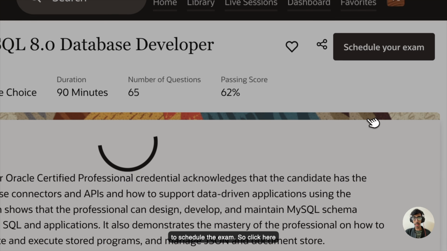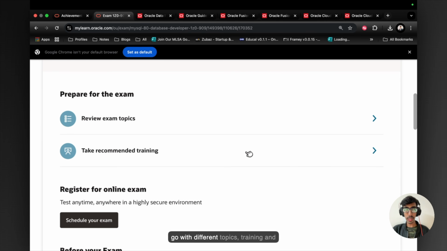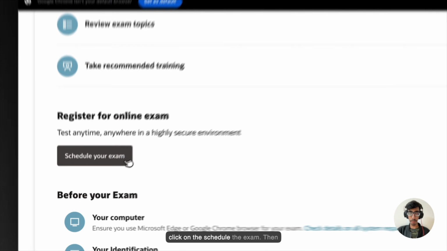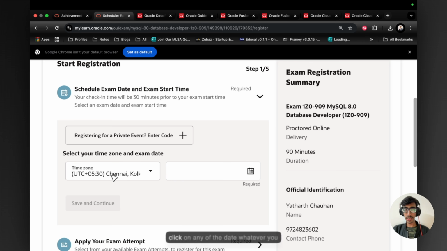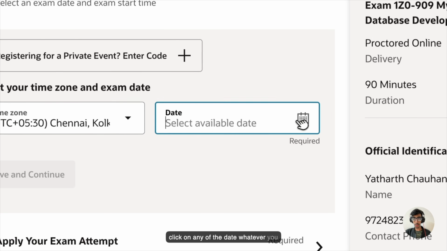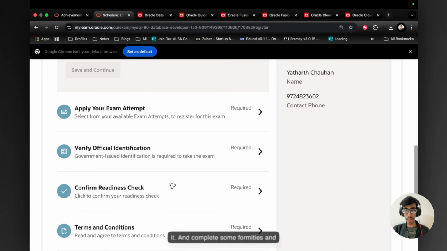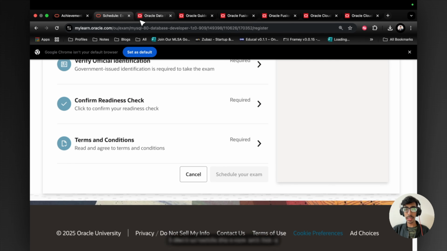So click here, then go to the exam overview, then the different topics and training, and click on Schedule the Exam. Then scroll down and click on any date you want, and select your time. That's it. Complete some formalities and then click on Schedule the Exam. Your exam is going to be scheduled without charge. It's totally free. I'm just giving you one demo of how to schedule the exam. And this is the fourth certification.